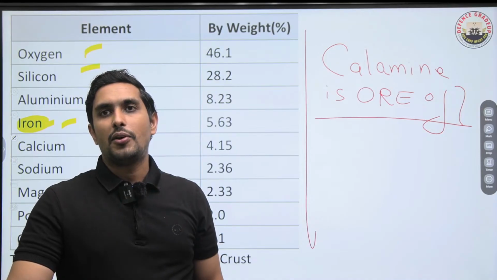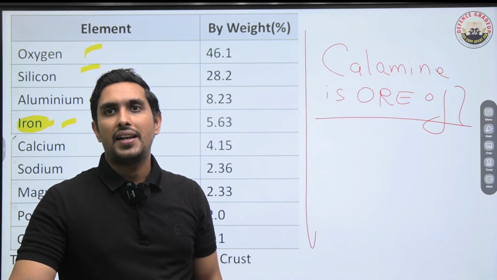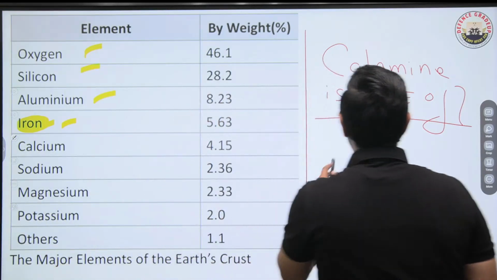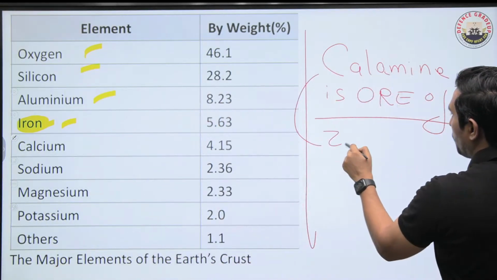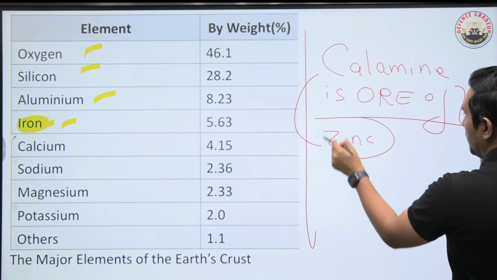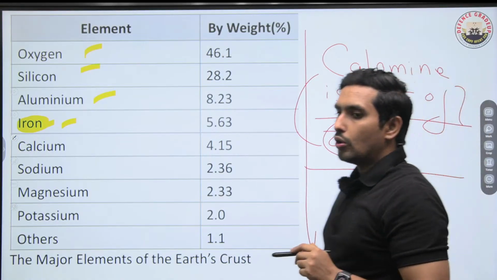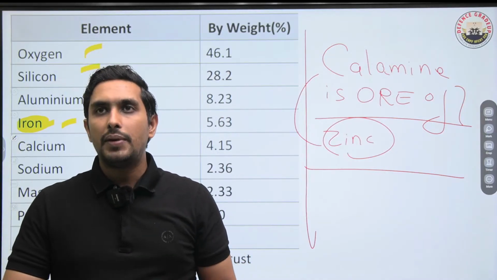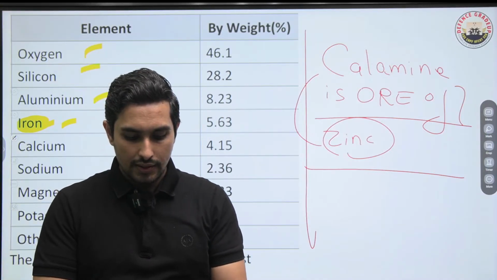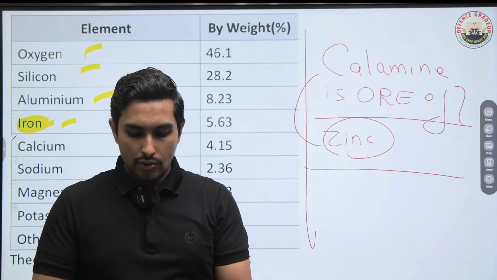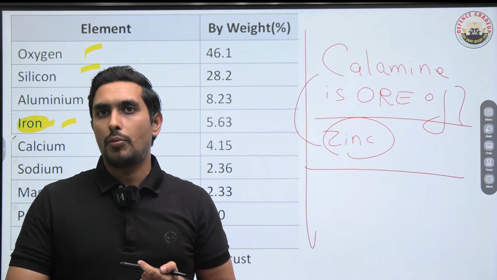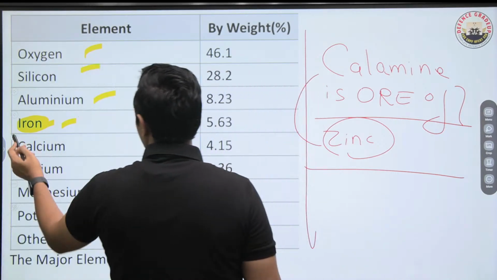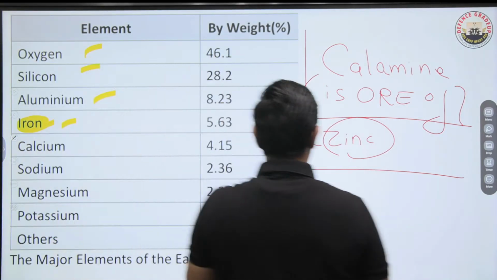So think about it. Calamine. So calamine is ore of zinc. This is a very important point. Please understand. Calamine is ore of zinc. Add it in your notes. These can be asked in your exam as well. So you should have a proper idea. Okay. One more question like that. Just, then we'll move to the next question.